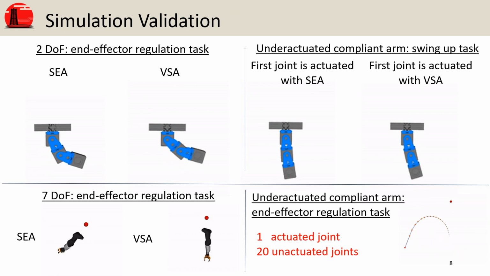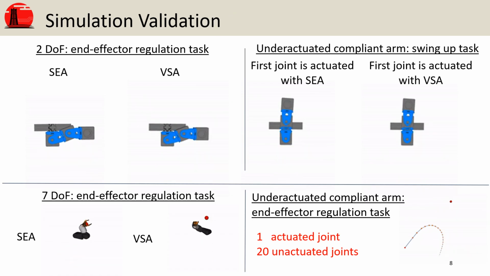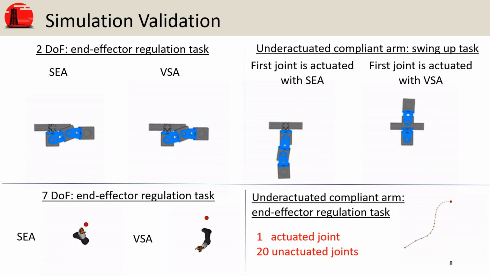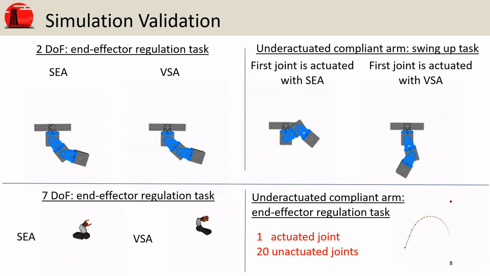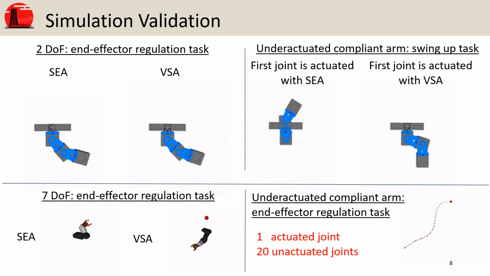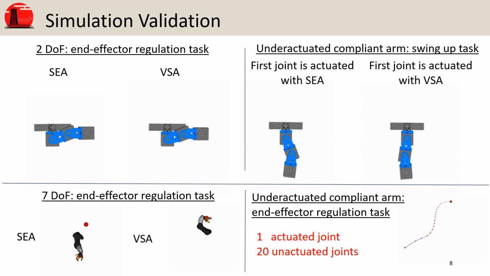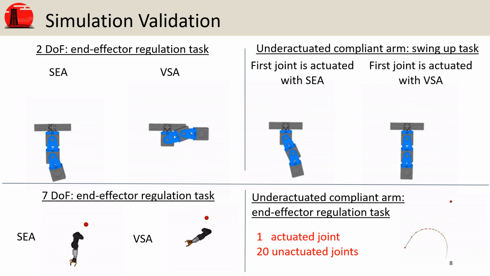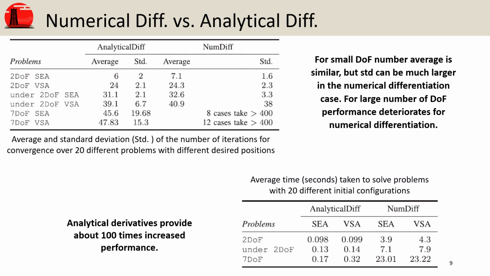We validated the framework via simulation and experiments. For the simulations, we executed tests with different types of tasks, different types of actuations, and with a different number of active and passive joints. For instance, we also simulated an underactuated compliant arm with only one actuated joint and 20 passive ones. With all the mentioned systems, we executed 20 different simulations to compare the efficiency of numerical and analytical differentiation.